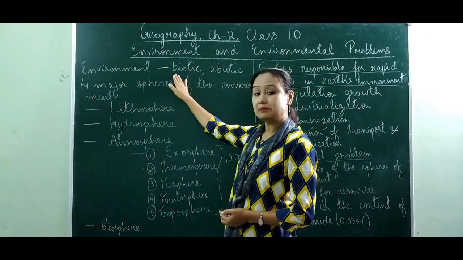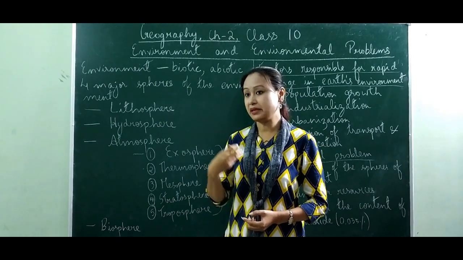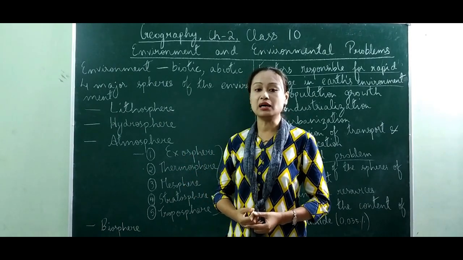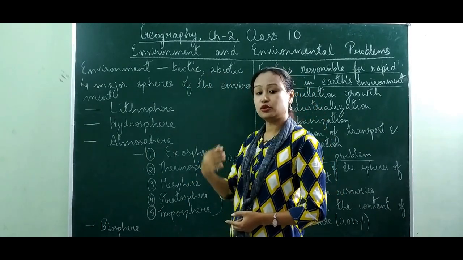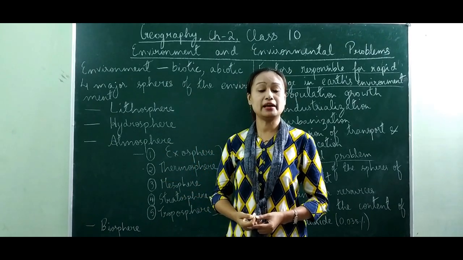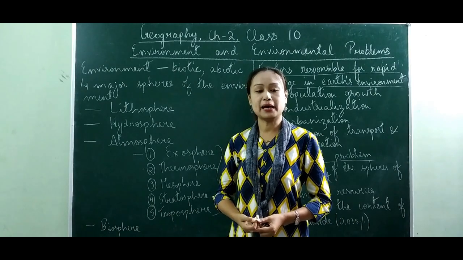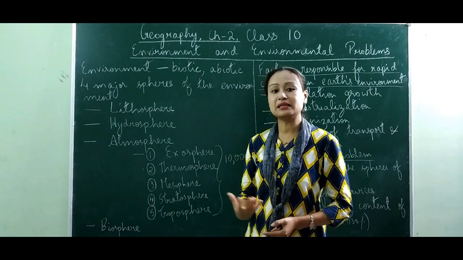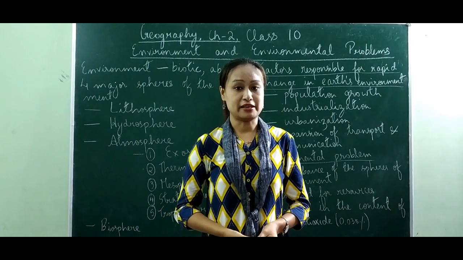Biotic means those factors or elements which have life. It may range from microbes to large mammals. And abiotic means those which are non-living. It can be anything comprising of air, water, soil. All these come under the abiotic factors. And the environment consists of both the biotic and the abiotic factors.